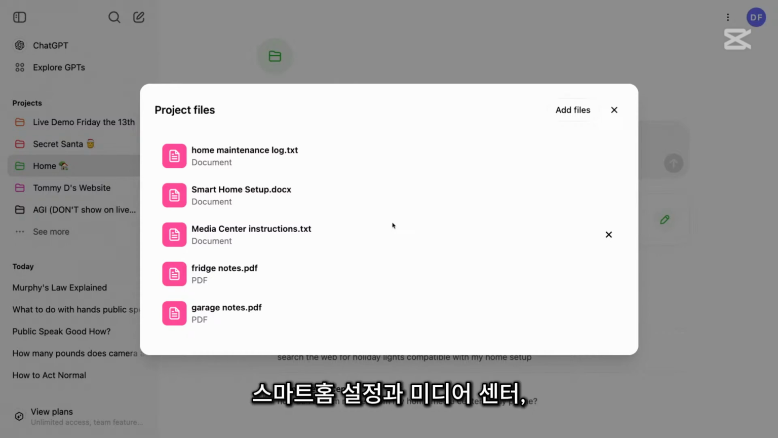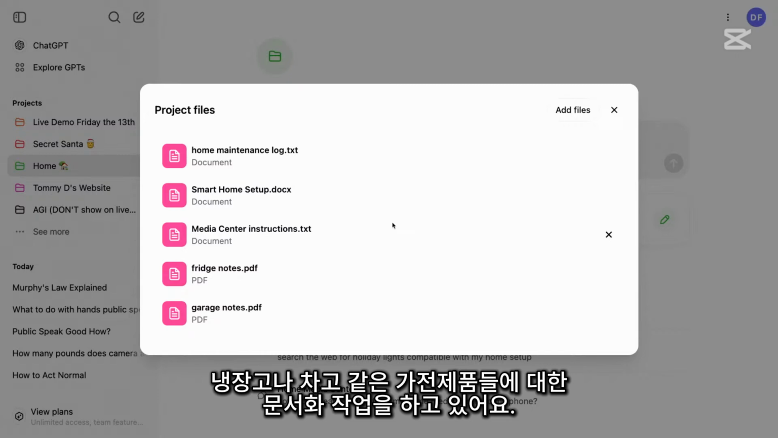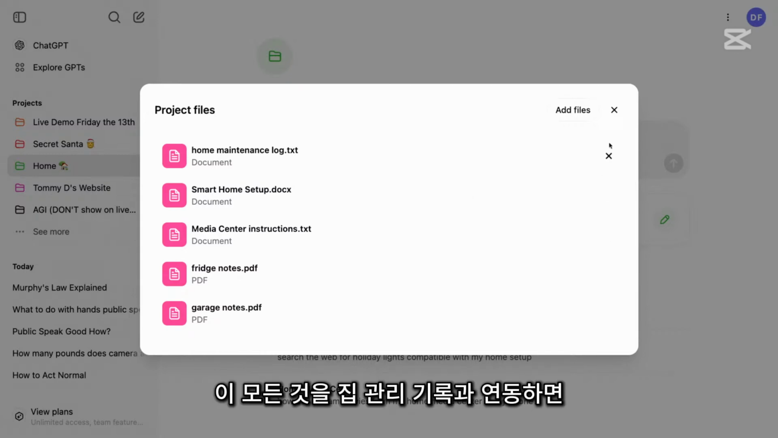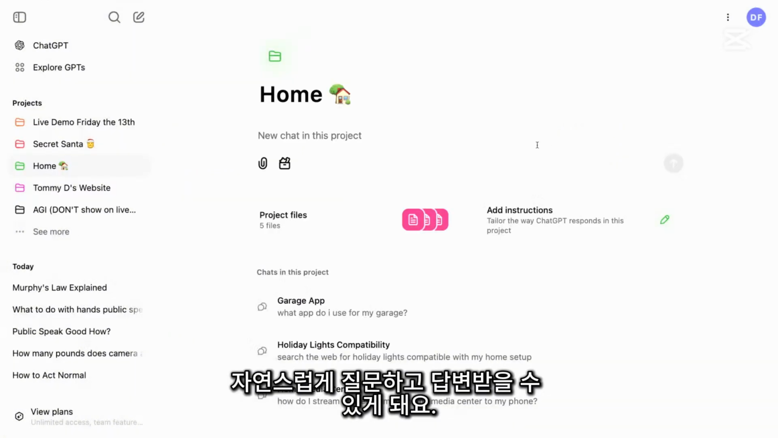So I have documentation around my smart home setup and my media center, and then also some appliances in my house, like my fridge and my garage. And having this all paired together with the home maintenance log in the context of this project means I can ask questions about it in a really conversational way and get answers.